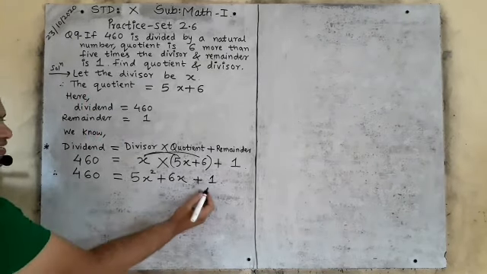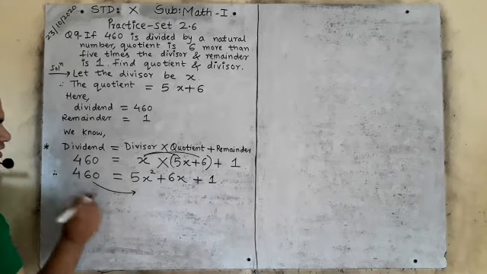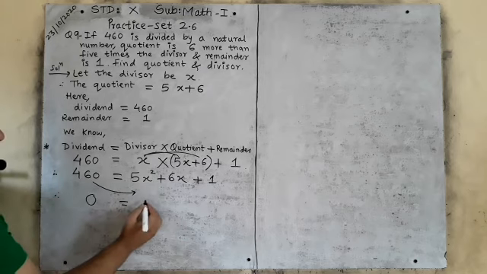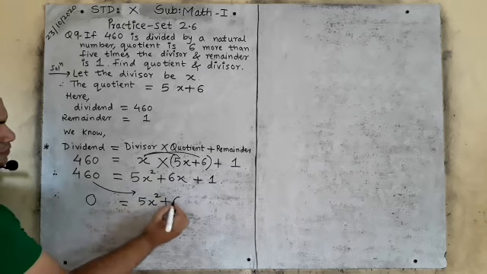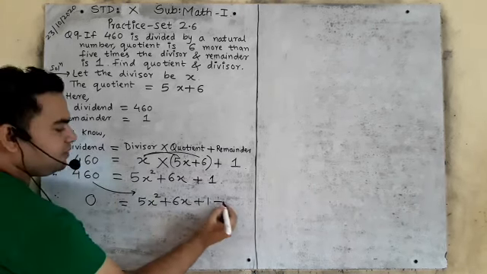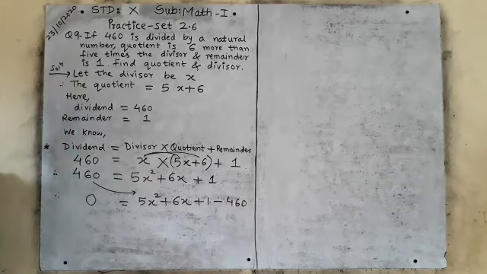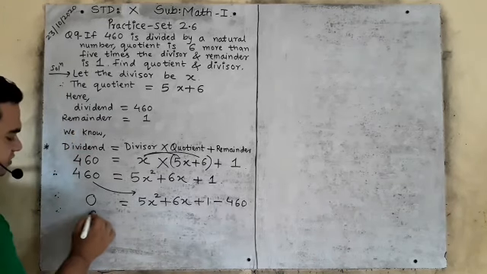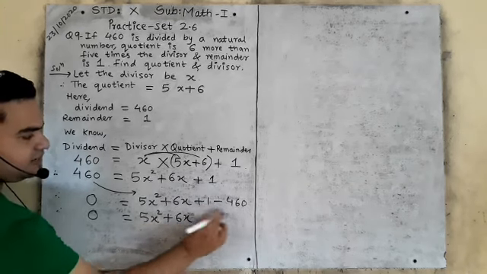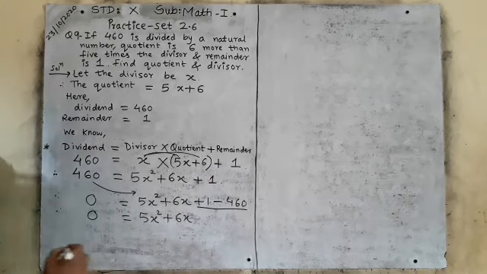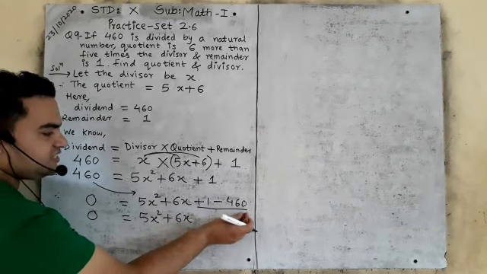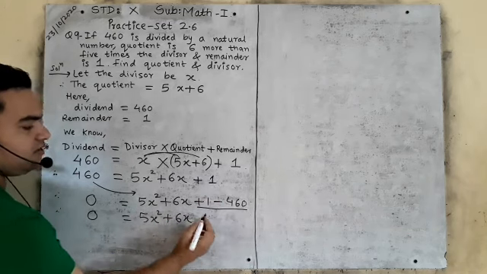Now what will you do? This term will go to that side. So what will remain here? 0. So 5x square plus 6x plus 1, and this 460 will go there, it will be minus 460. They are like terms, numbers, so plus 1 minus 460, how much?